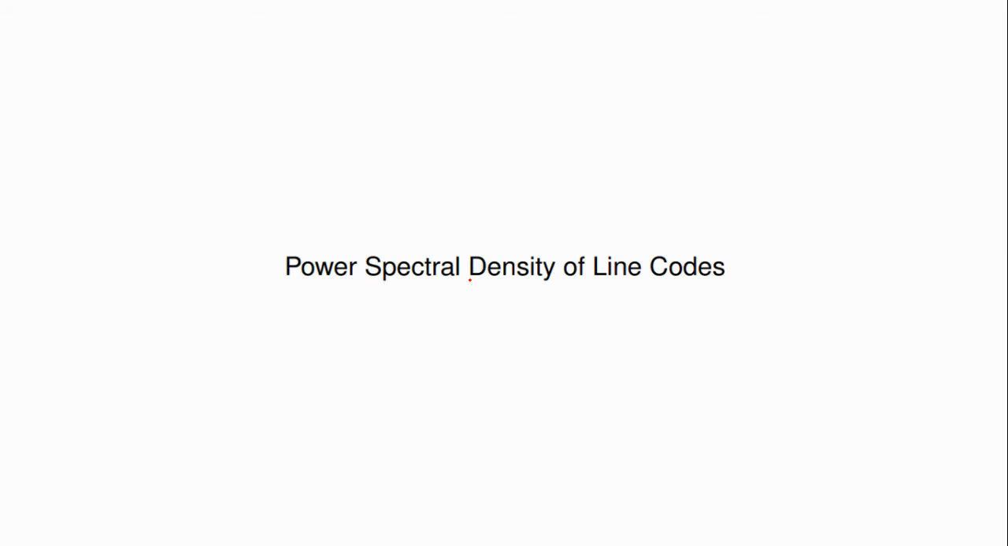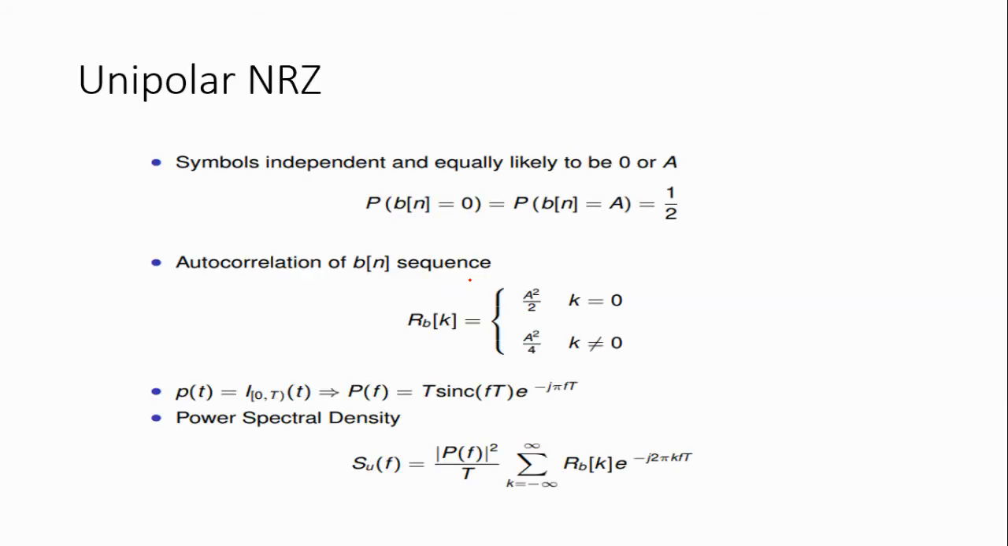Now we will see the power spectral density of the line codes. First we will see unipolar non-return to zero. Here we assume that the probability of occurring symbol 1 and symbol 0 is equally probable, that is 1 by 2. We go for the autocorrelation function because the Fourier transform of the autocorrelation function is equal to the power spectral density.